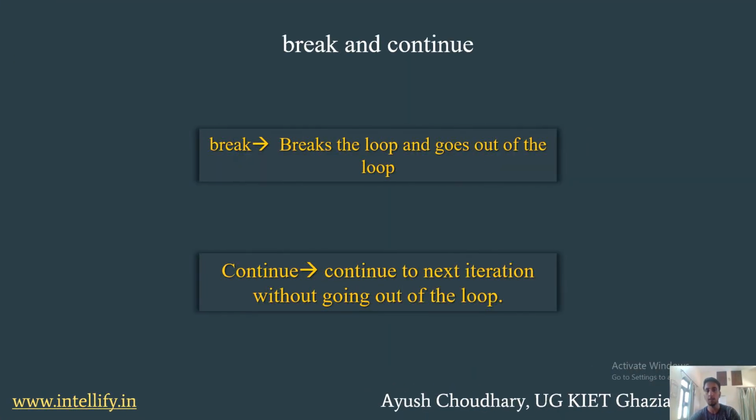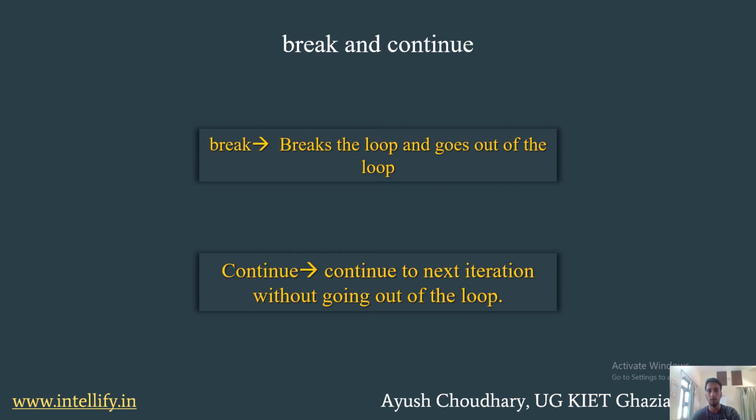Then come two things here, break and continue. As I discussed, the break in the for with else statement. So what is break? Break is used when you want to break the loop in between. Wherever you put the break statement, it will come out of the loop immediately, so it will not execute the next iteration. It will just come out of the loop and execute the next statement after the for loop.